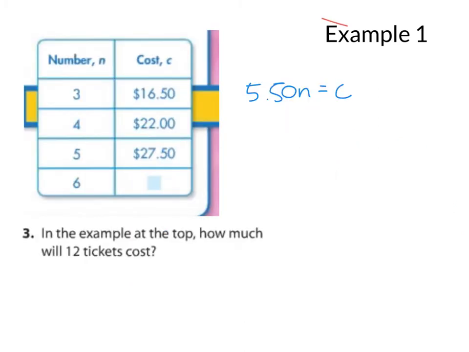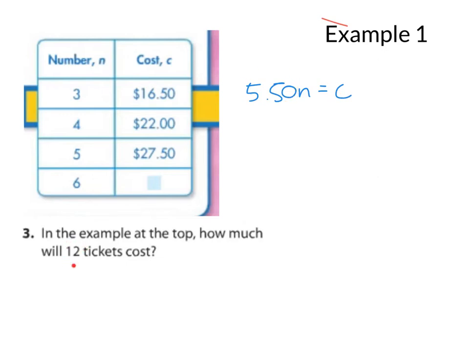Here's our number 2 example 1. Here's the equation that we got from the first problem, and here's the same chart. So in this example right here, how much would 12 tickets cost? See if you know what to do. This is the price of one ticket. That's going to equal the total cost.